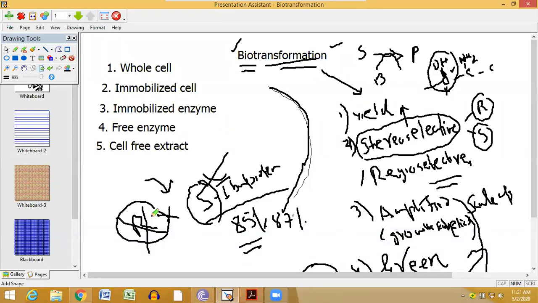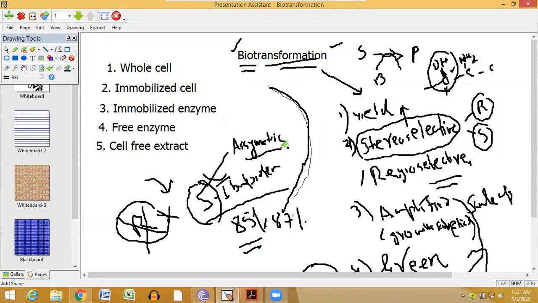This is called asymmetric synthesis, because the product contains an asymmetric carbon or chiral carbon. This kind of synthesis is called asymmetric synthesis or chiral synthesis.